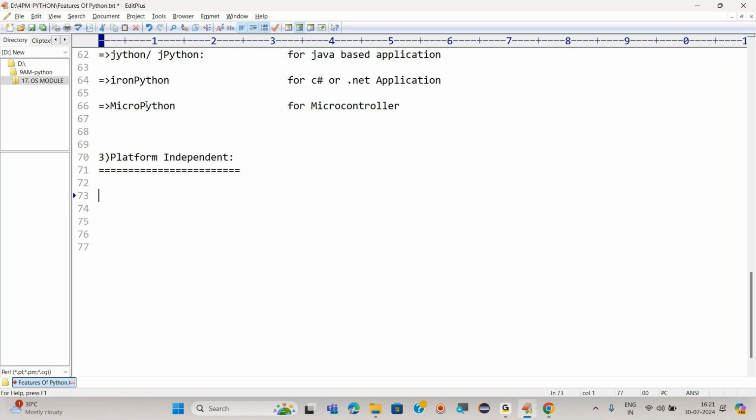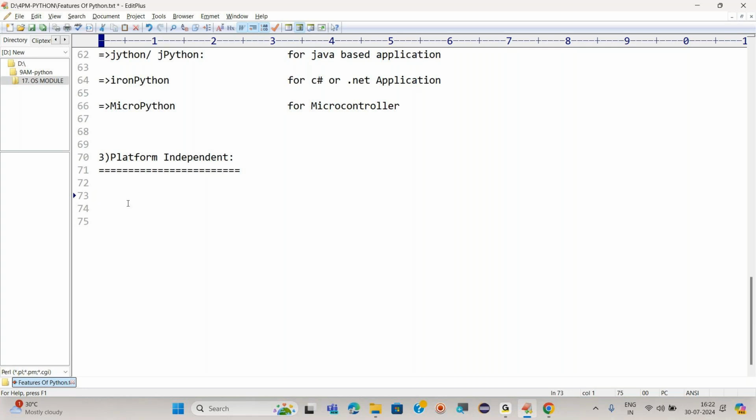Fine. So whatever software you are using, if it is platform or OS dependent, that means it is known as a platform dependent language. Python is a platform independent language. What does it mean? It does not depend on the operating system. If I run any code in Windows, we can easily run that program on other operating systems as well, right?